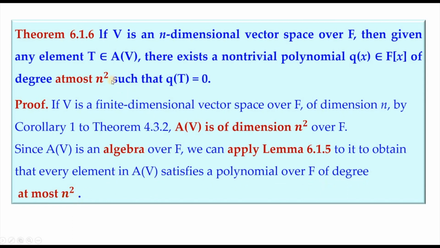So there we had capital A to be an algebra of dimension m, so we had any element satisfying a polynomial of degree at most m. So here T is a member of A(V), which is of dimension n square. So any transformation will satisfy a polynomial over F of degree at most n square.